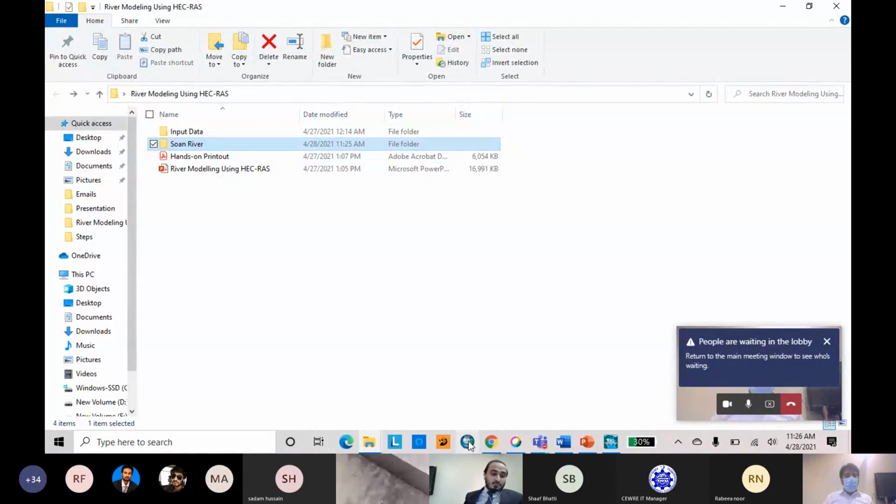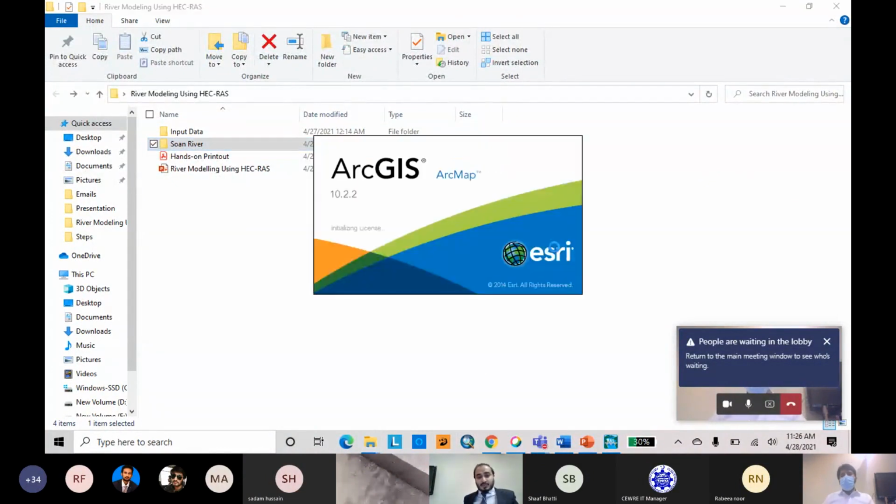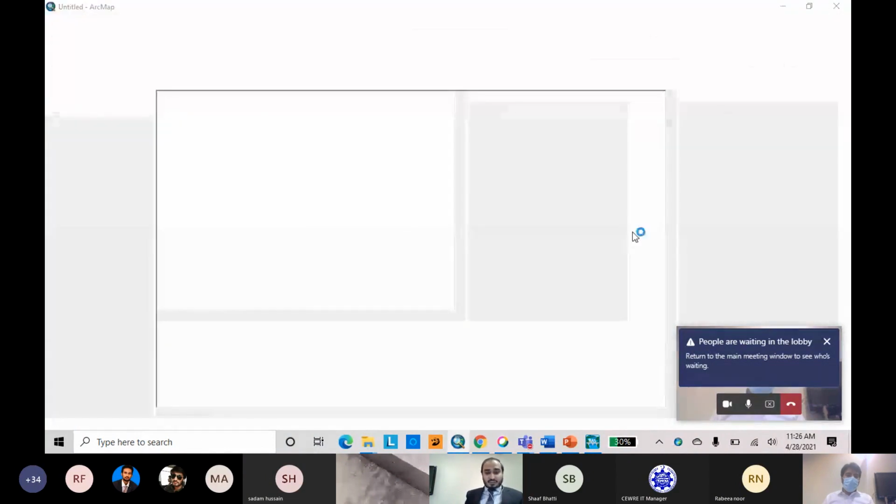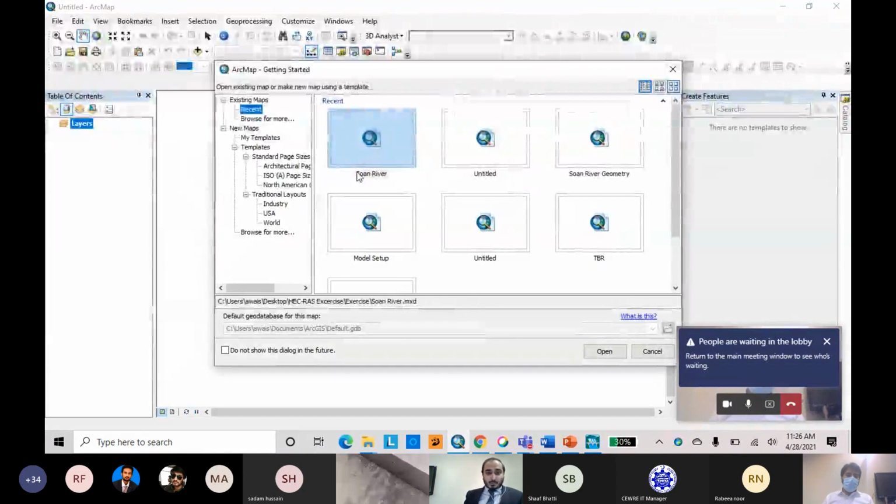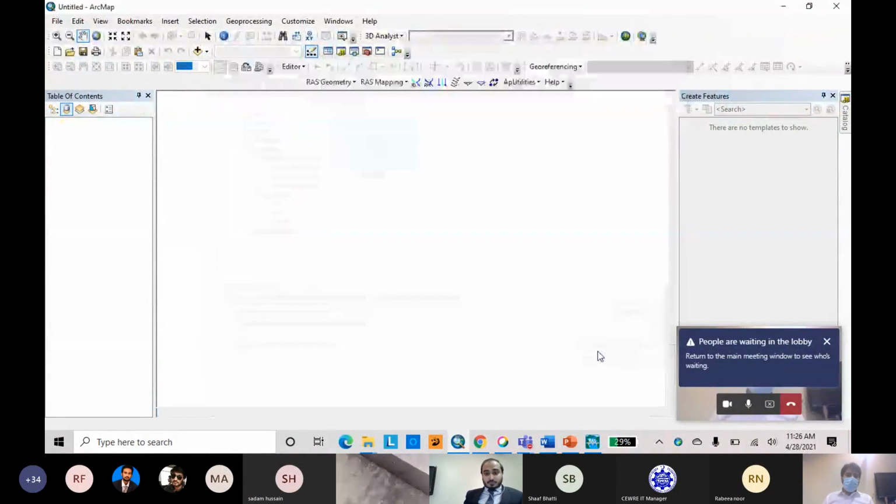Because we are going to use ArcGIS, I will open my ArcGIS, which is 10.2.2. You can have your own versions which are compatible with your HecGeoRAS extension. I will set up a new blank window.